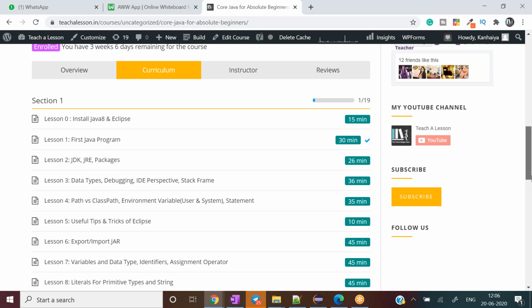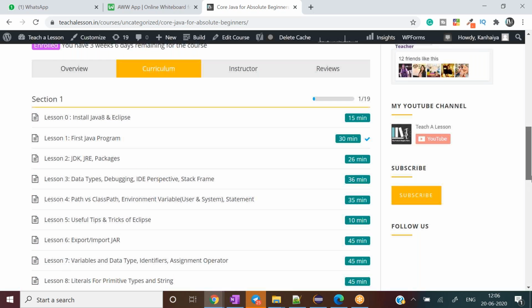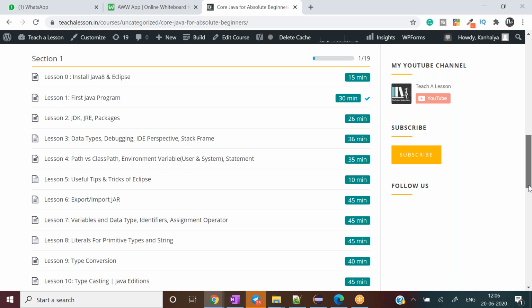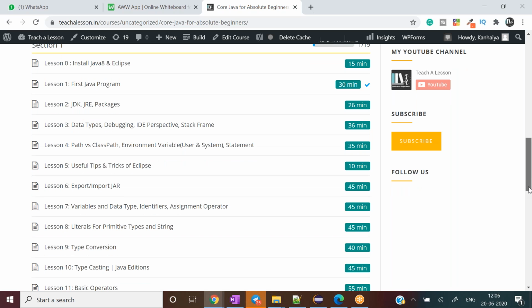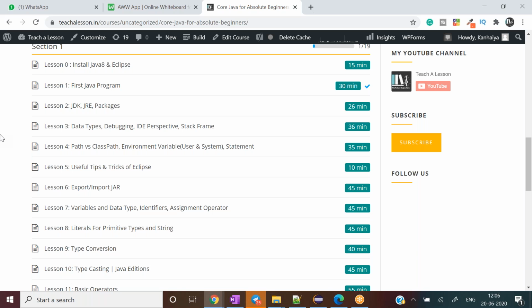So far I have added, for the beginners, the first Java program, then JDK, JRE, different packages. Then after that, in lesson 3, the data types, how we debug any program using Eclipse, their different IDE perspectives, how stack frame works, everything is there in lesson 3. In lesson 4, I have added path and classpath related things, which we will be discussing in today's class.